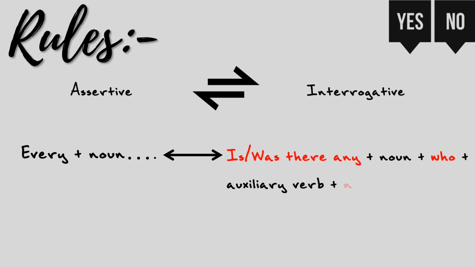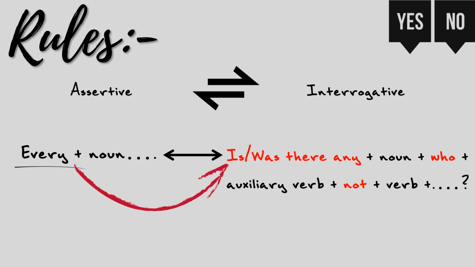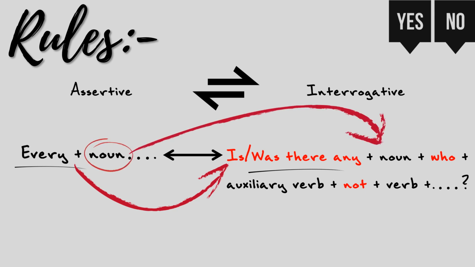So you see that there is every with the noun. The every will be replaced with is there any or was there any. And the noun after every will be put after any. And after the noun, we will put a who. And as you can see, the sentence is an affirmative one, so you need to make it a negative one. That's why you need to put a not with the auxiliary verb.